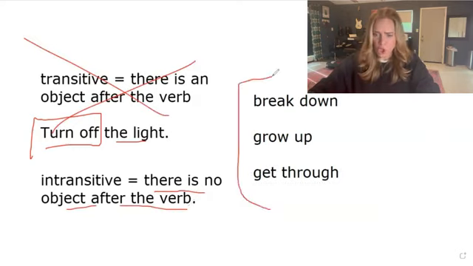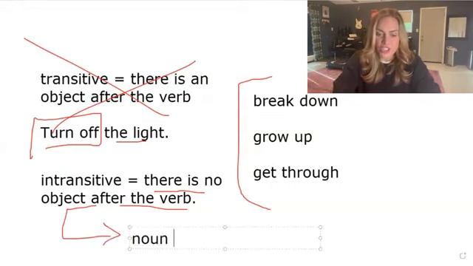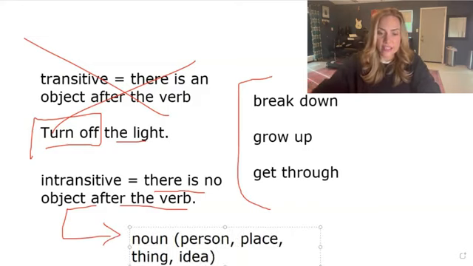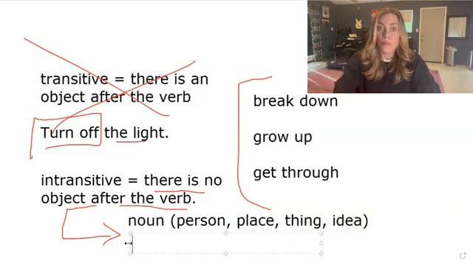Can they have words after them? Yes, the words just cannot be objects. And again, what I mean by an object is that it can be a noun, which is a person, place, thing, idea, right? Or an object can also be a pronoun, but it has to be an object pronoun.